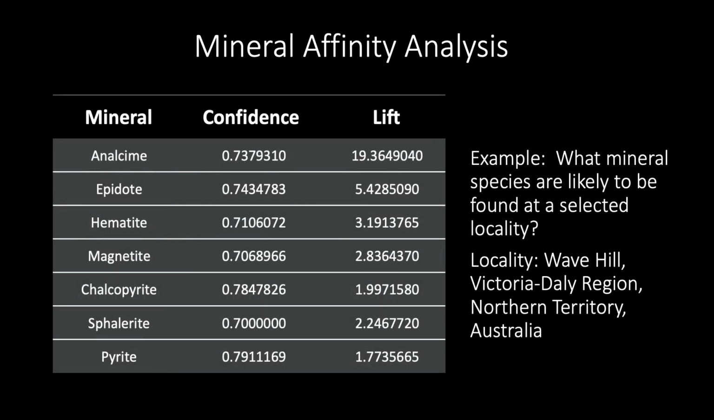We're still actively exploring these systems, but I'll give you a few preliminary examples of the types of queries we can run. For instance, we may have a particular locality of interest and we'd like to know what minerals we expect to find there that we haven't already discovered. If we select Wave Hill in the Northern Territory, we can see that we have a high probability of finding analcime, epidote, hematite, and so on. This could be used on a locality of any size, from a tiny hot spring to an entire planet.